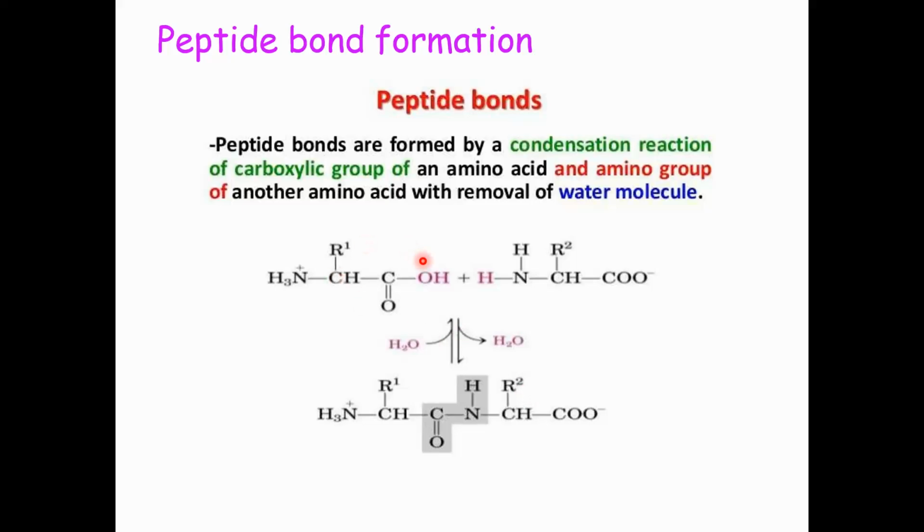A peptide bond is formed by the condensation reaction between two amino acids, in which one hydrogen atom is removed from one amino acid and one hydroxyl group is removed from the other amino acid, and then carbon will join with the nitrogen, and the bond that we get in the end will be a peptide bond. During this reaction, a molecule of water is released.